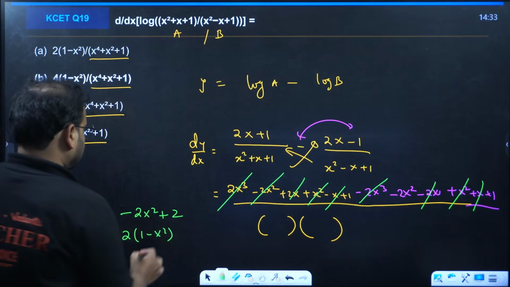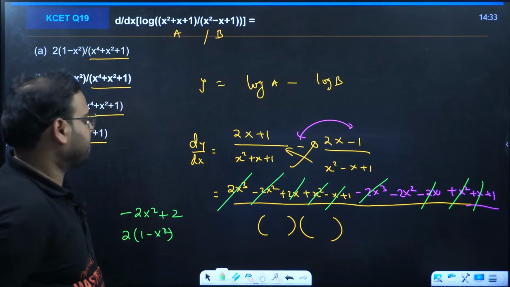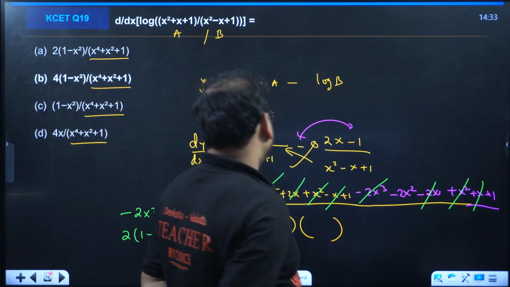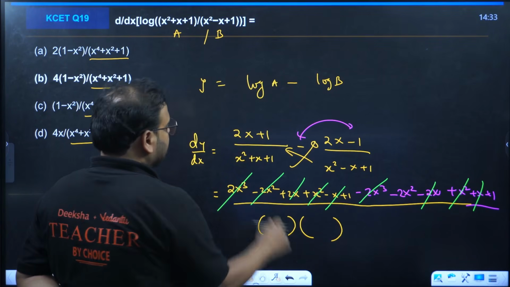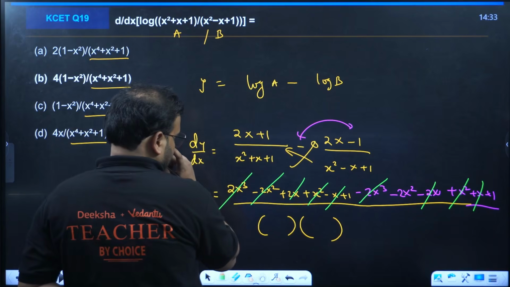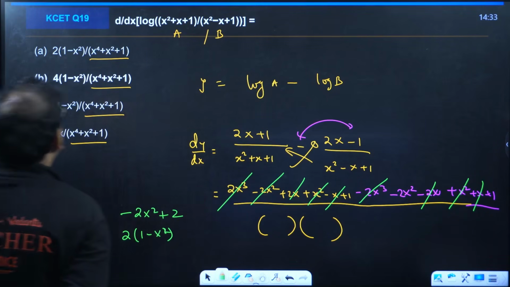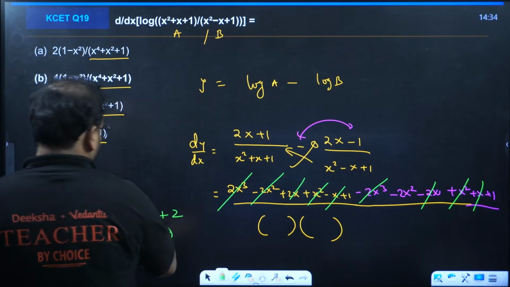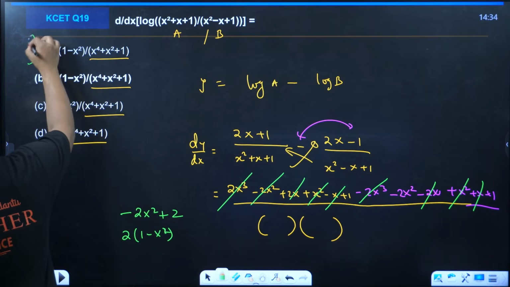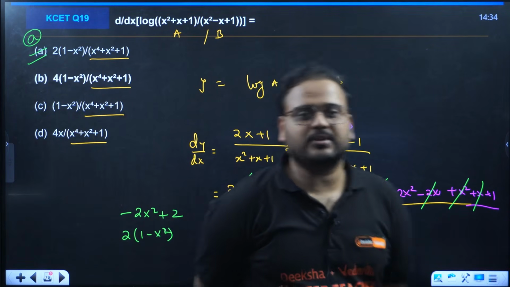Did I miss something? Oh yes. What did I miss? Check. If I multiply, no, it looks correct only. The option is what? Yeah, this is there, no? 2 into option A is correct, right? Just cross check, guys. Question number 19, option A is correct or not.